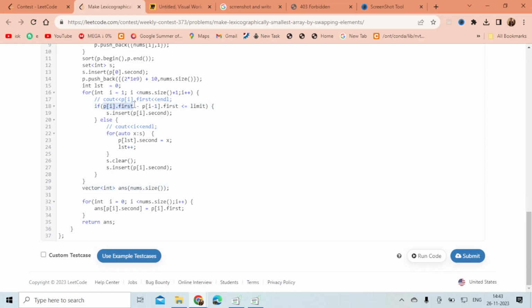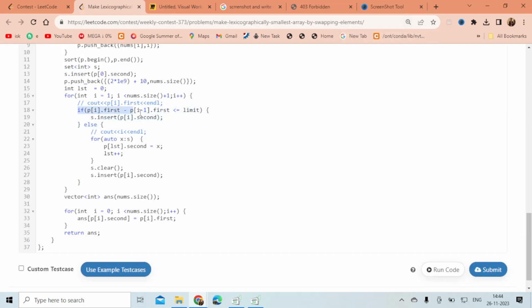Basically, I am just trying to make a group. First, if I can make a group, I find the index of those elements. I am finding the index of the elements of every group. One second, my mouse is working. Yeah, it's working.